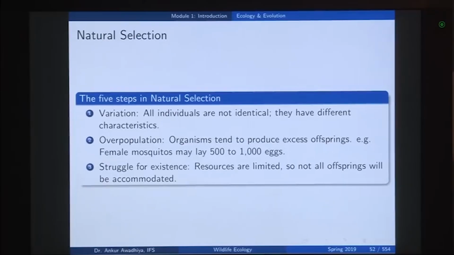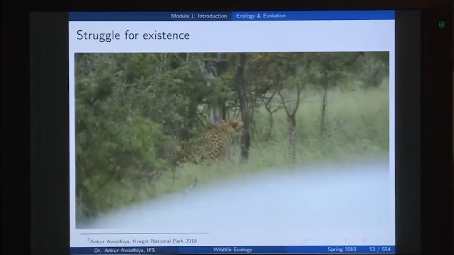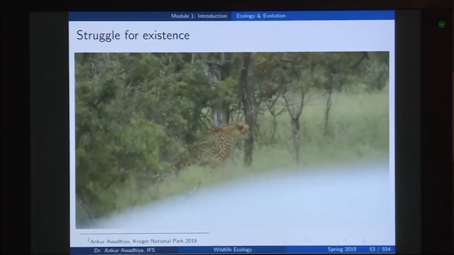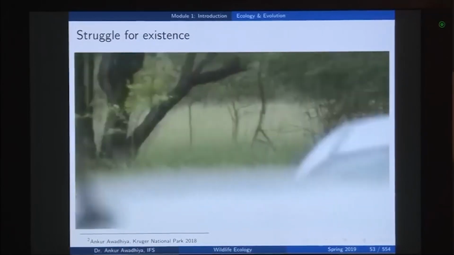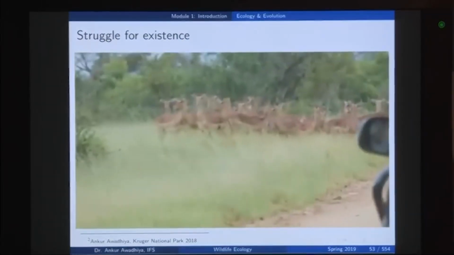Now, we went to Kruger National Park in 2018 and there we observed cheetahs that were hunting. So, now let us have a look at how this hunting happens to understand better what is the struggle for existence. 1, 2, 3 step. Now, here we go.